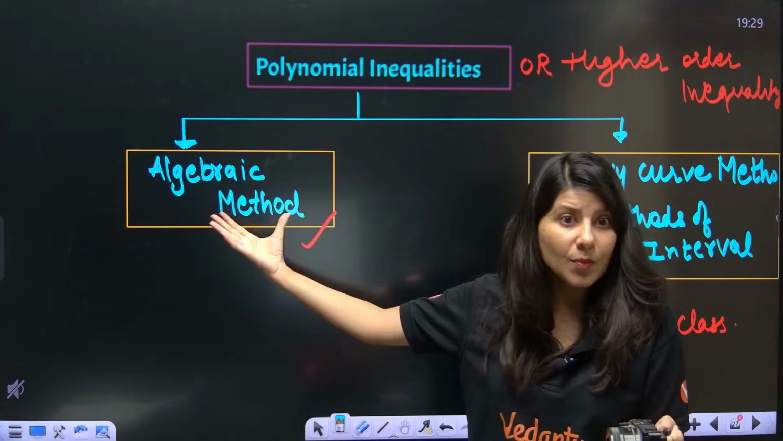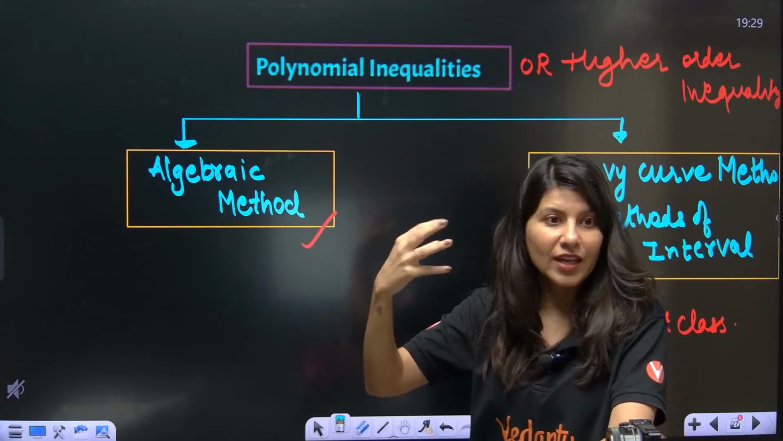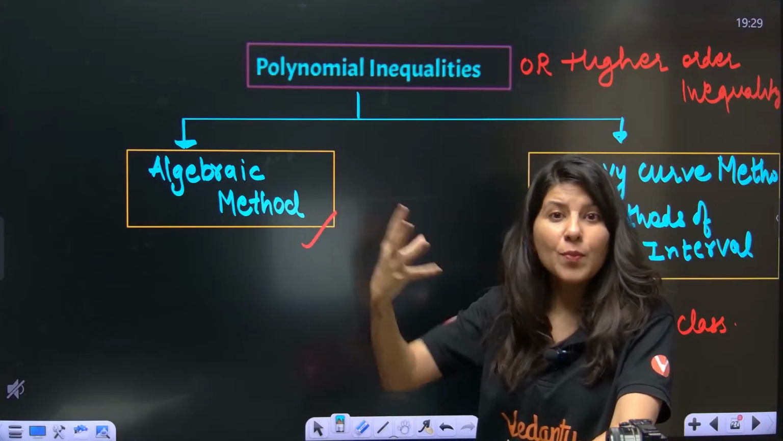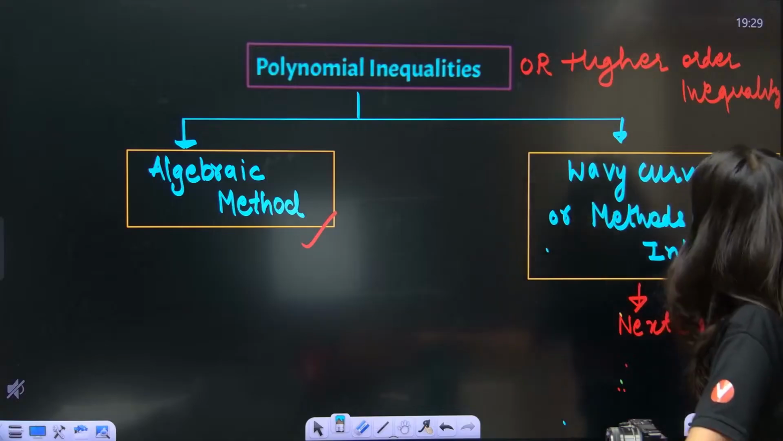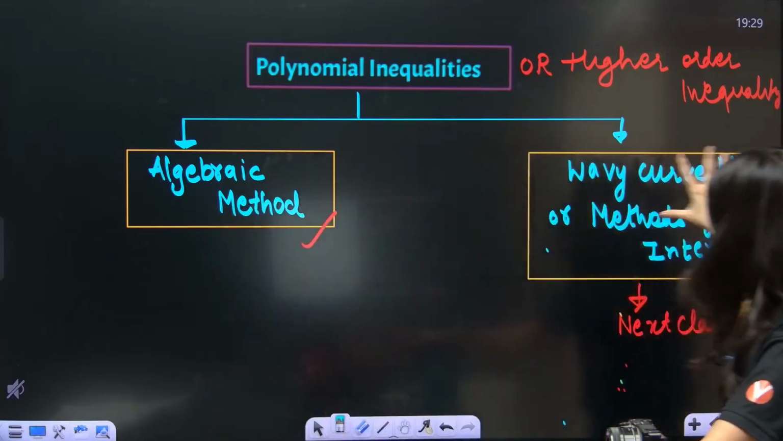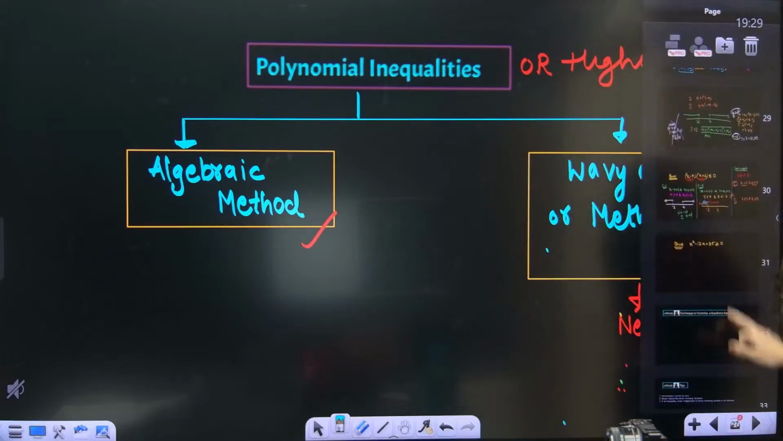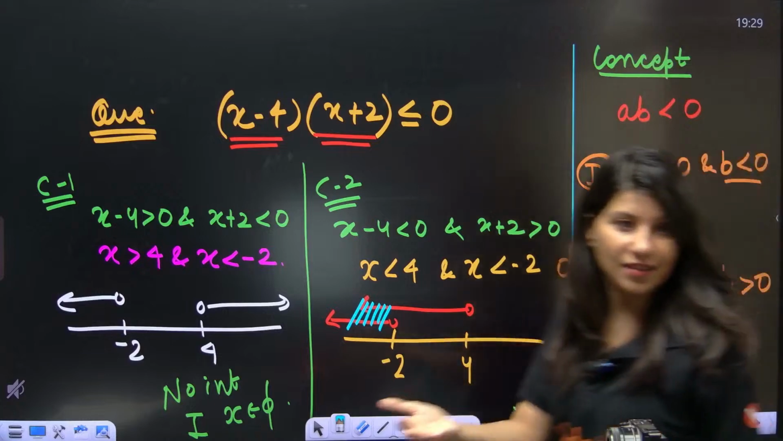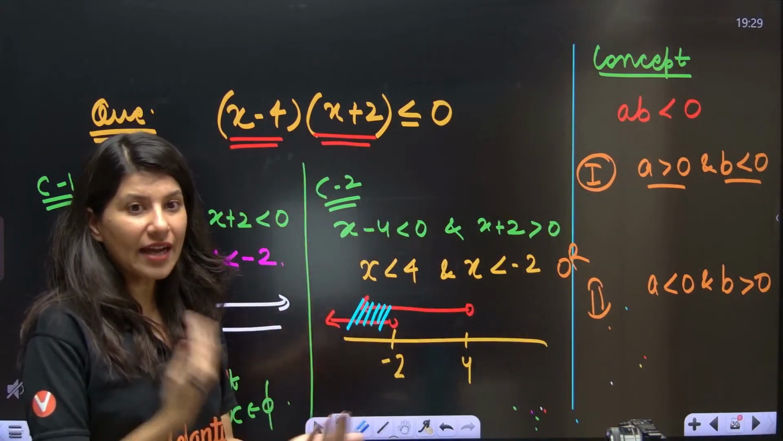This is a descriptive method which will open your brain, okay? But the next lecture is all about wavy curve. So this is easier. The same thing we are going to do much faster. I hope you are understanding the idea behind it.